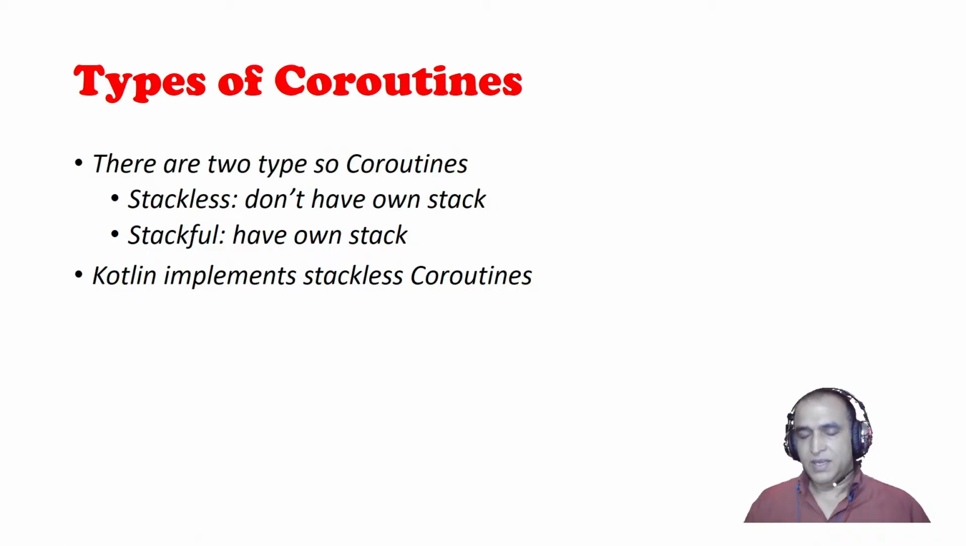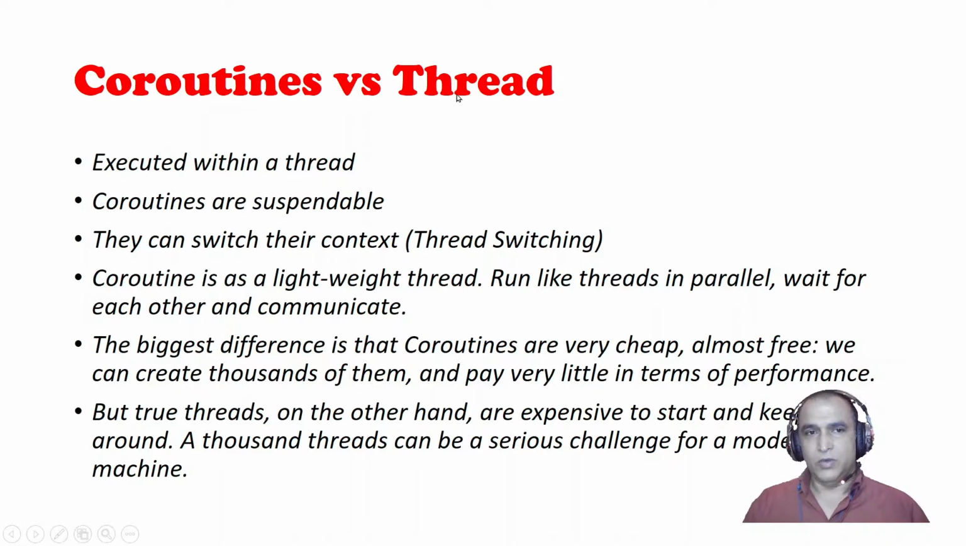Some other programming languages may also have coroutines with a stack, but Kotlin does not have a stack. Now, what is the difference between coroutines and threads? Coroutines execute within a thread, because a coroutine is not a thread; it runs within a thread. Coroutines are suspendable. Threads are not suspendable, but coroutines are. They can switch their context.